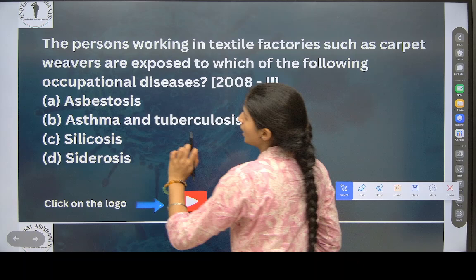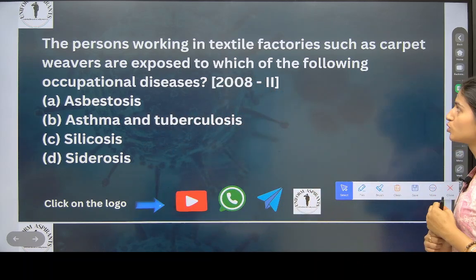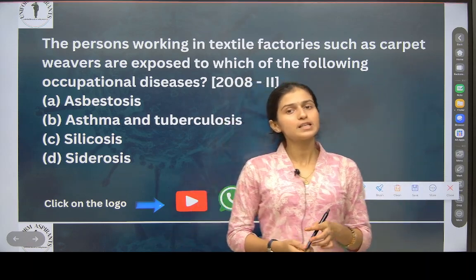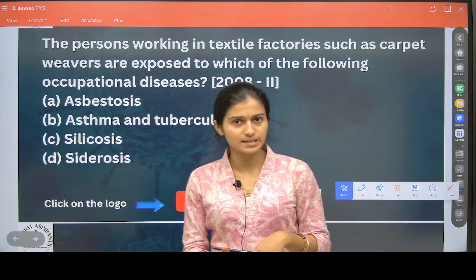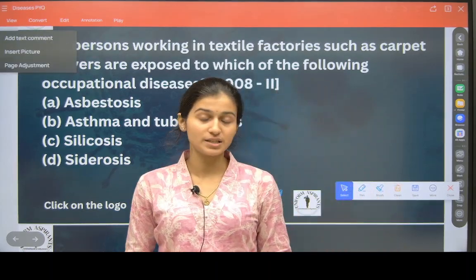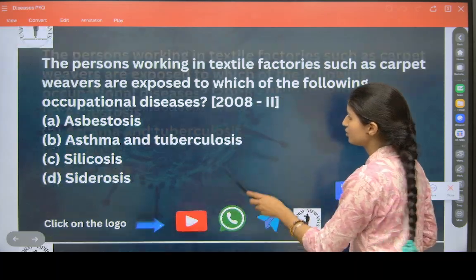Okay, now listen here. The person working in textile factories such as carpet weavers are exposed to which of the following occupational diseases? Now, for example, you might have seen factories. If you have not seen, go on Google and see it. You can search it, or on National Geographic. There are many shows. They show you factories. So there is lots of suffocation in the factories.